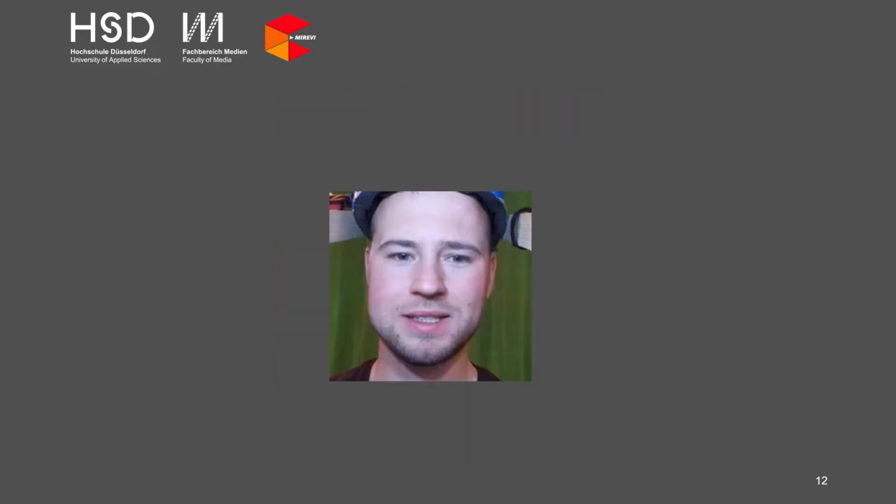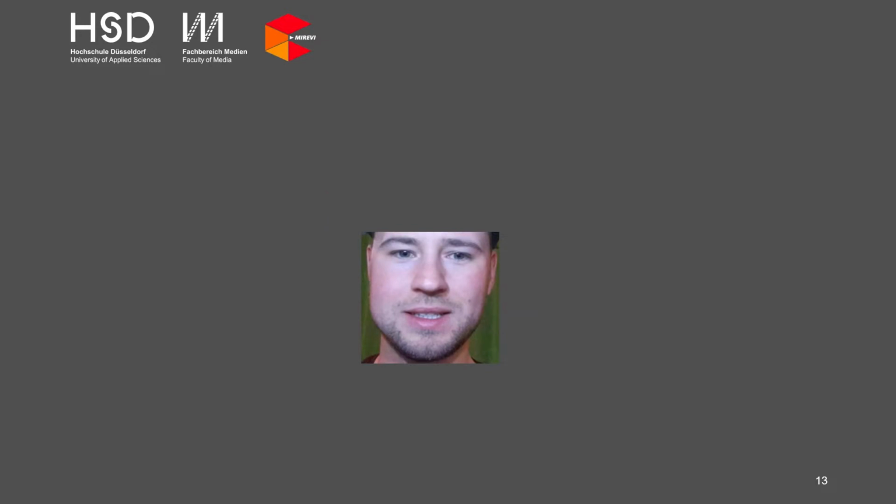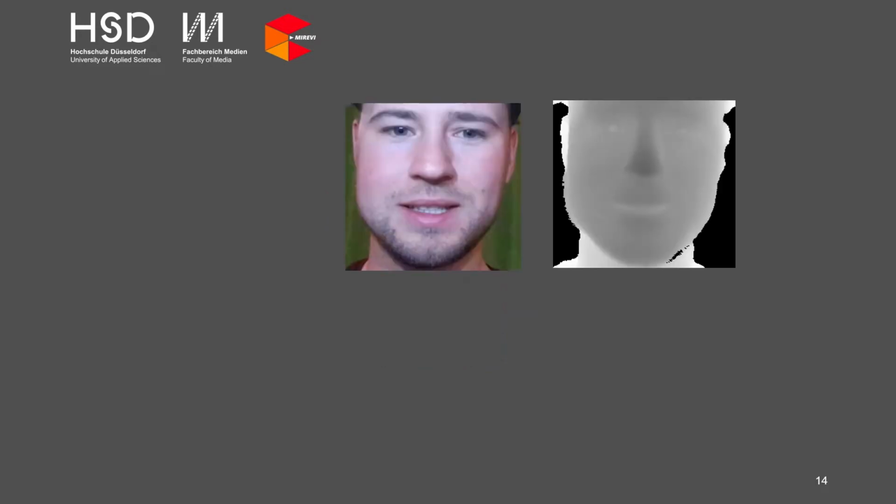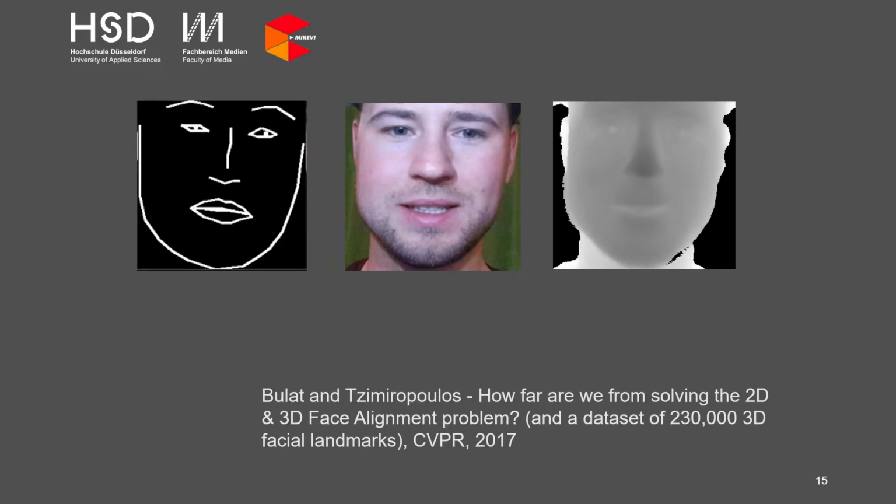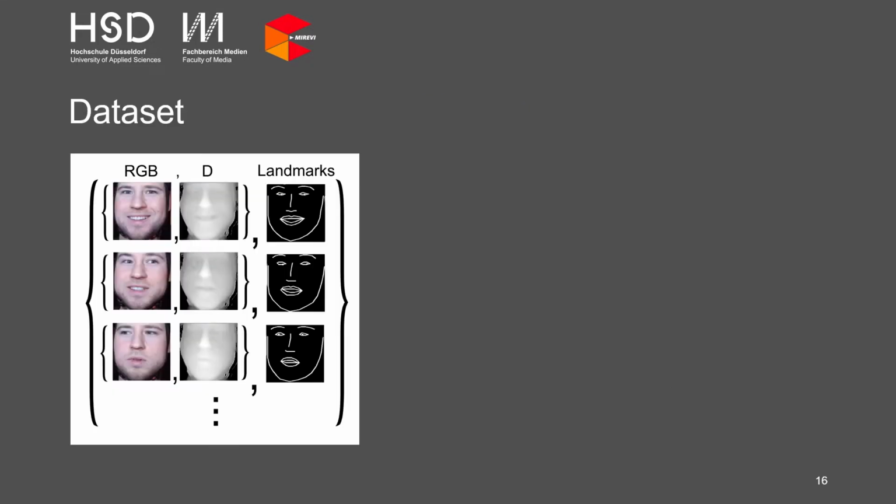After the capture process, an automated step prepares the images for training. First, the images are cropped. Since we are also taking a depth image, we can also crop this accordingly. For the training, it is necessary that we create landmarks to let our GAN learn the image-to-image relation. For landmark detection, we use the facial alignment network by Bulat and Tzimiropoulos.